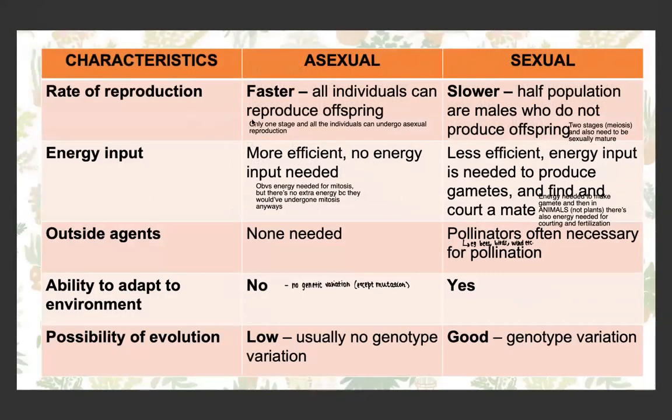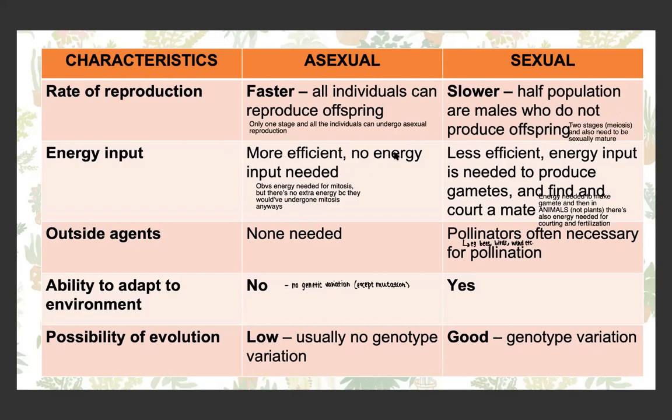Obviously, as we said, the rate of reproduction for asexual is much faster. Firstly, because all individuals can reproduce offspring. It doesn't require a male and a female, and you only have one stage. For sexual reproduction, it's a lot slower because only half the population can actually produce the offspring, that is, the females, and males are also required. And of course, there are two stages, and the organisms need to be sexually mature to undergo sexual reproduction.